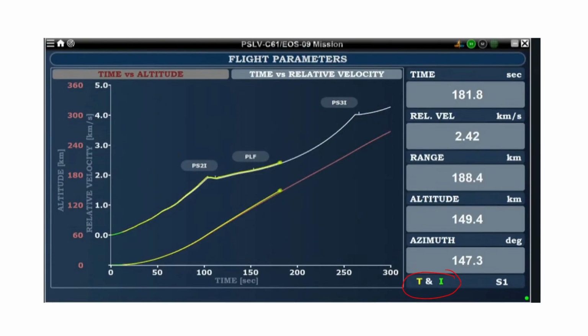Generally in India, first we use SHAR, and then we go to Trivandrum, then Mauritius. So those are the stations, okay. We have to track from wherever the system is there. And second is instrumentation. This is green.